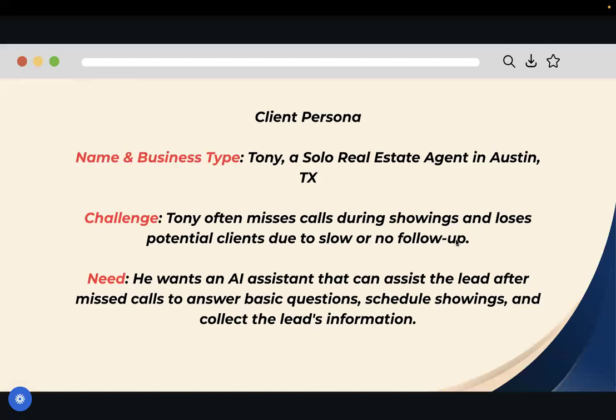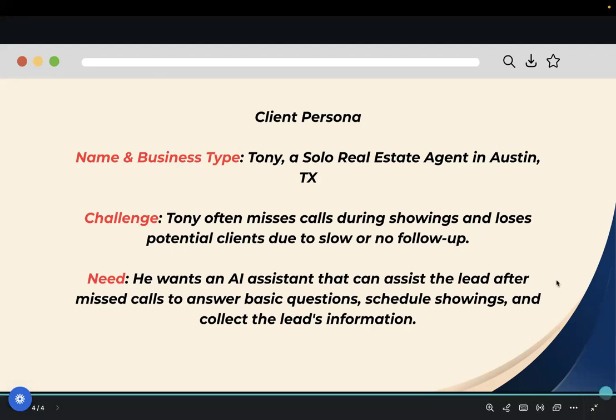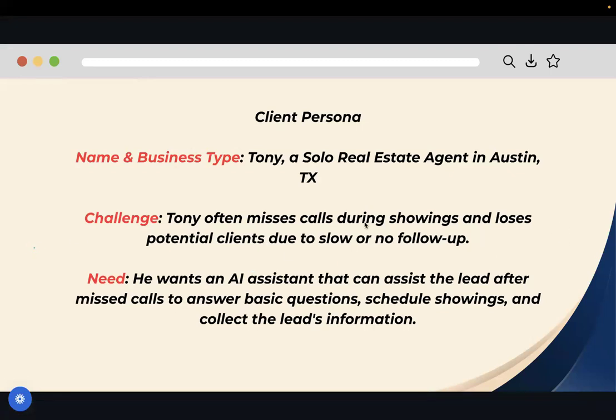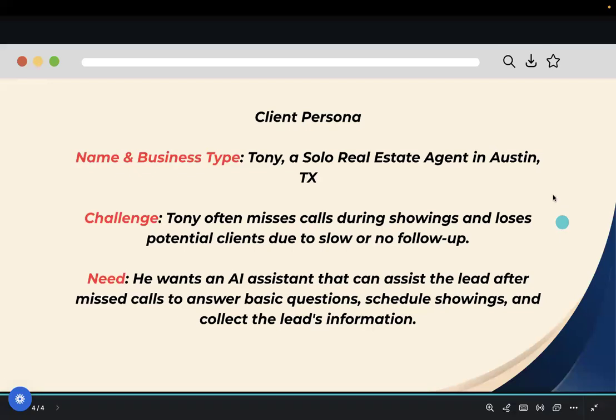And then the AI would also collect their name, their email, and the details of their property of interest. The AI can also suggest some listings based on what it has in its knowledge base. So we're also going to add the listings directory, or the listings knowledge base, to the AI. And then we will also prompt the AI to offer to schedule a showing to that potential lead. So that's what we are going to build today. Let's get started.